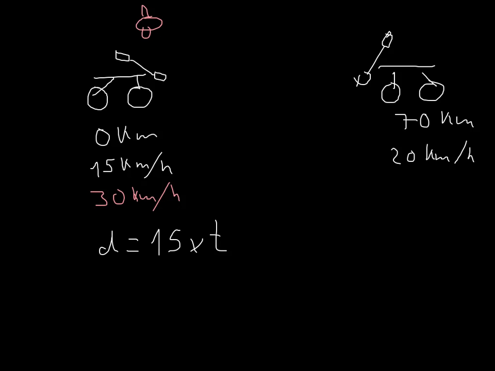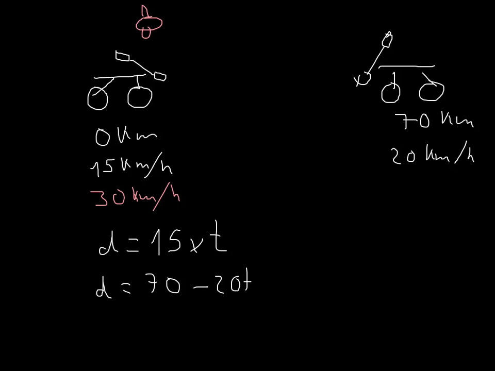Okay, so let's write that down. So this position, let's call it D2, is going to be 70, which is its initial position, minus, because it's moving backwards, 20t.